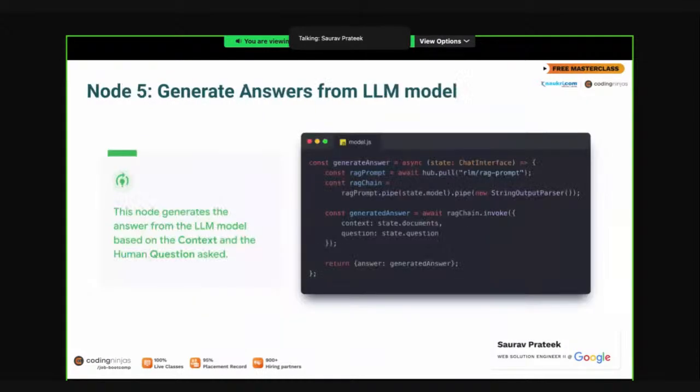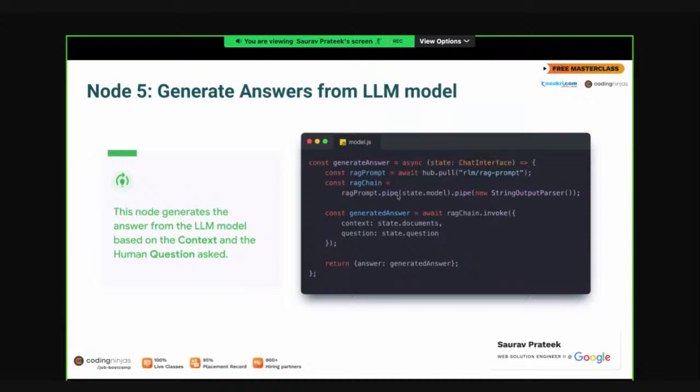Okay, cool. So generating the answer. We had our question previously. We graded our question on the basis of whether it is relevant to the software engineering coding interview content or not. If it was relevant, we moved ahead and pulled the documents from the vector store. Then we checked whether the documents pulled from the vector store are relevant to the question we asked. If any document was not relevant, we filtered it out. We only picked the relevant documents.